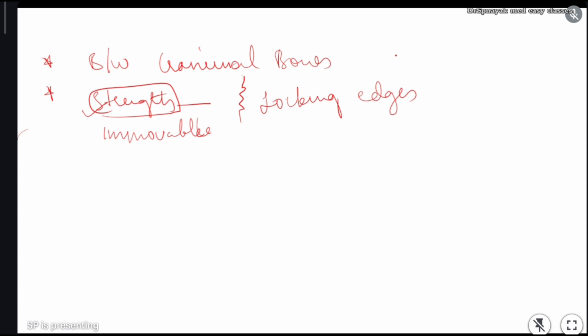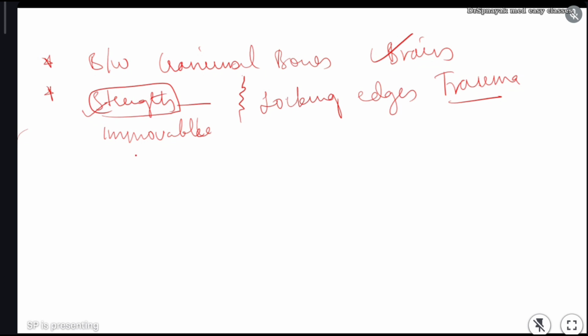That's why these strong sutures can protect the brain from external blows or external trauma. Due to the presence of the sutures, there is good strength between the bones, and due to the strength of the sutures, the cranial bones protect our brain from external blows and external trauma. You have to remember this point.